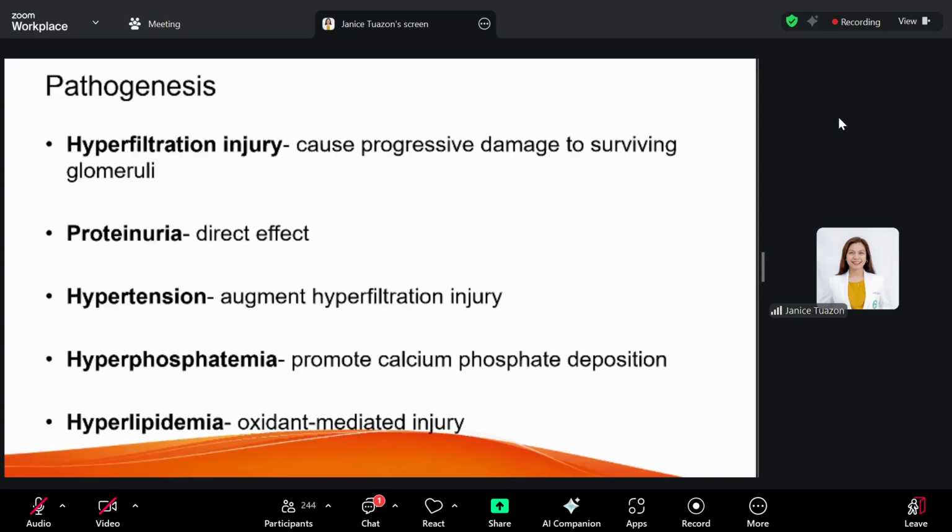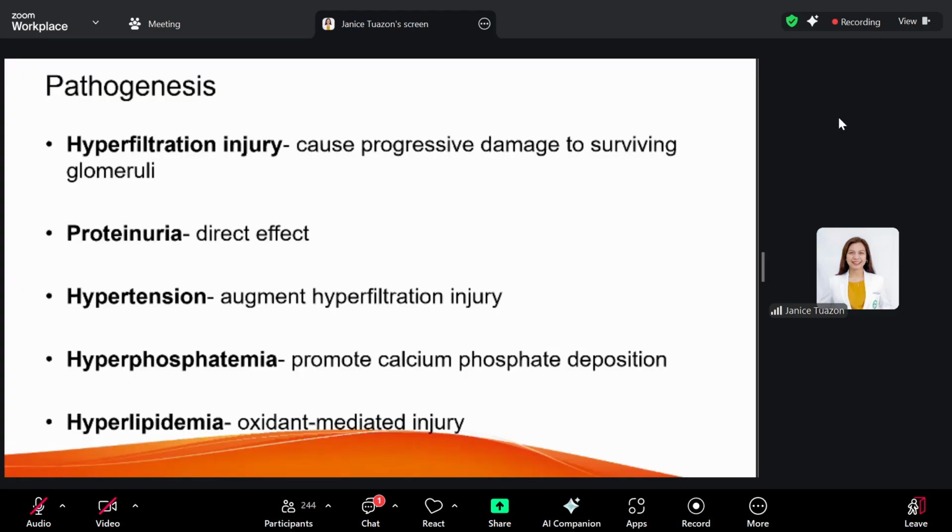Proteinuria itself can contribute to renal functional decline. Proteins can traverse your glomerular capillary wall for those with nephrotic syndrome, and can exert direct toxic effects on tubular cells, because of the inflammatory cells as well, causing sclerosis and fibrosis. How about hypertension? Uncontrolled hypertension can exacerbate the progression to CKD because of arteriolar nephrosclerosis, and it also adds up with the hyperfiltration injury.